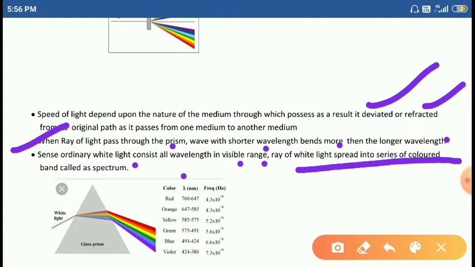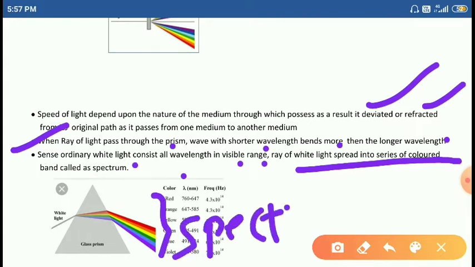When you pass the ray of light into the prism, you observe 7 different colors. These are the 7 different colors, students. This we call a spectrum.